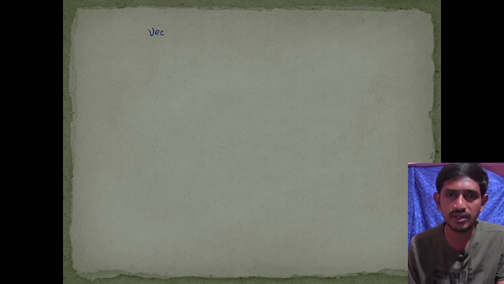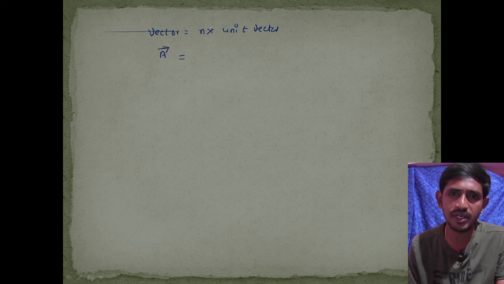So I can write the vector equal to n times that unit vector. In this example, a bar is my vector, and n means multiples, that is, the magnitude or number. Already you know the magnitude of that vector, so the magnitude of a bar, and the unit vector a cap.